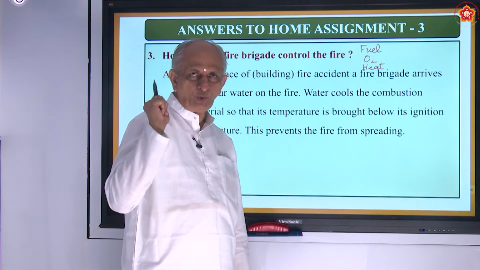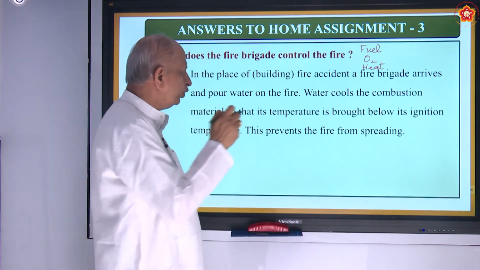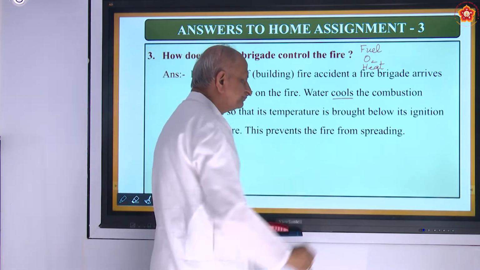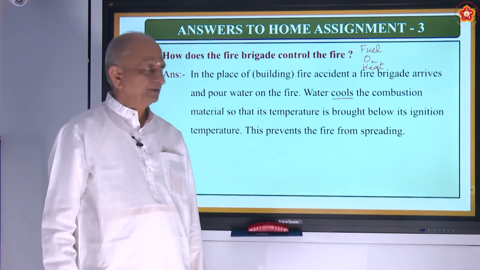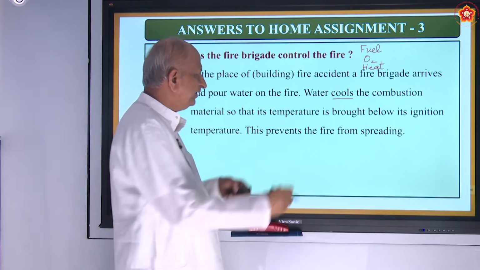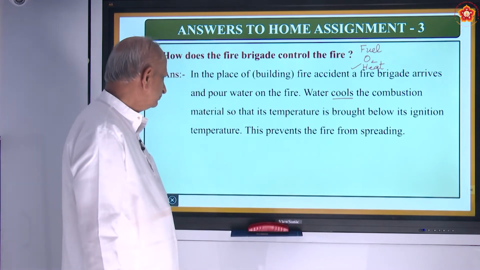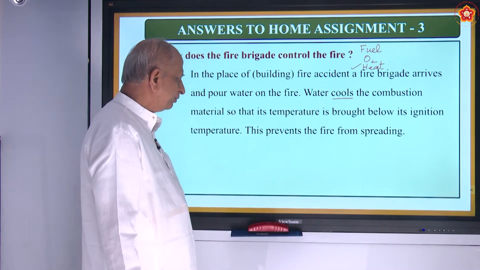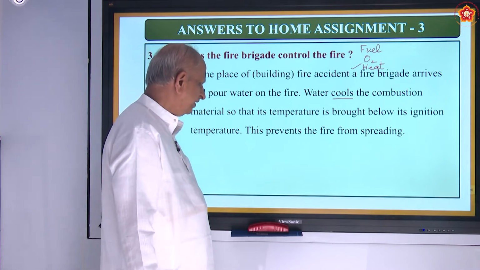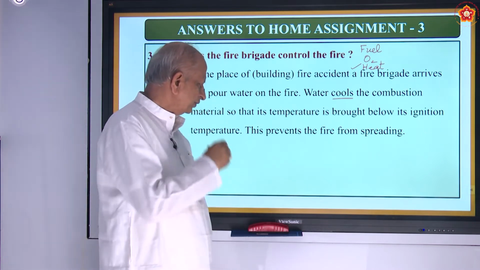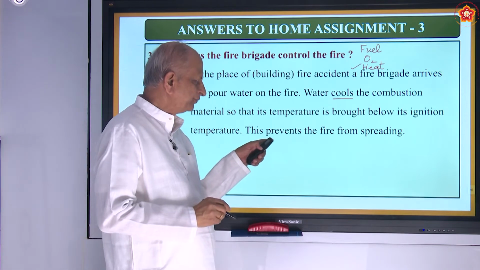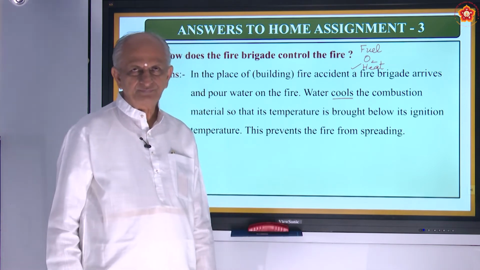What does the water do? It cools the combustion. So one of the three things, namely heat, is reduced by cooling, so that its temperature is brought below its ignition temperature. So this prevents the fire from spreading. Okay.